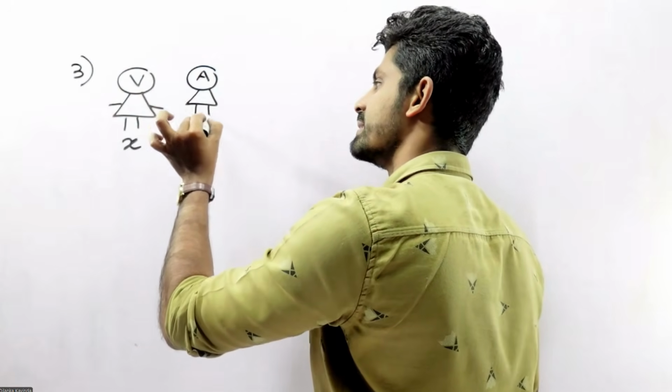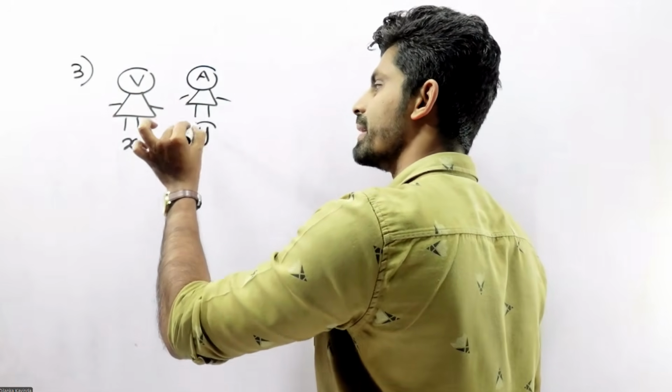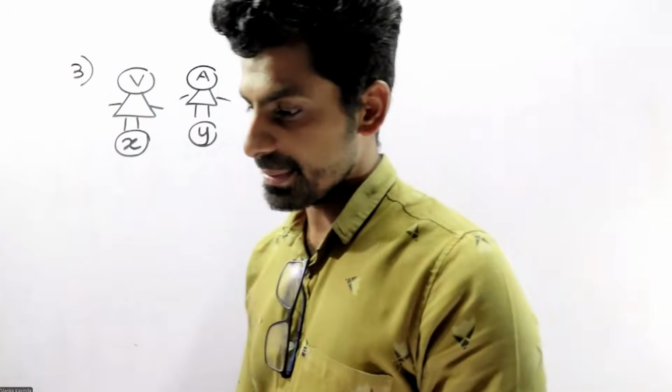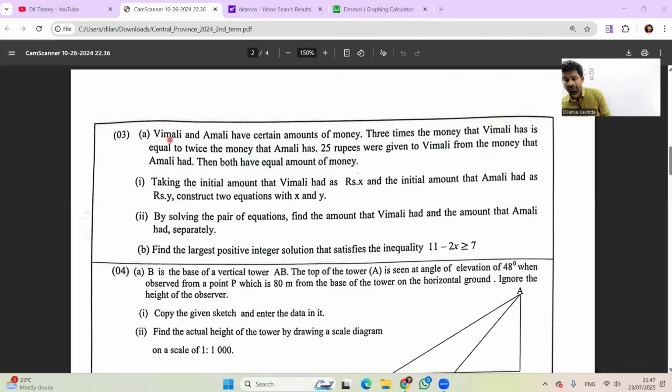Amali is Y, Vimali is X. Shall we consider which sentence belongs to that? Vimali and Amali have a certain amount of money. 3 times the money that Vimali has.